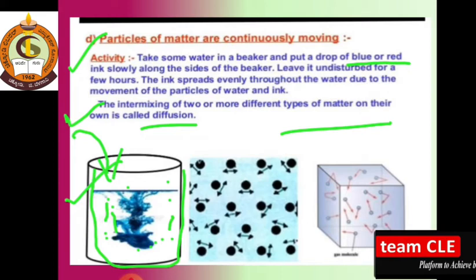The intermixing of two or more different types of matter on their own is called diffusion. In diffusion, two or more different types of matter intermix with each other, and this property is called diffusion.